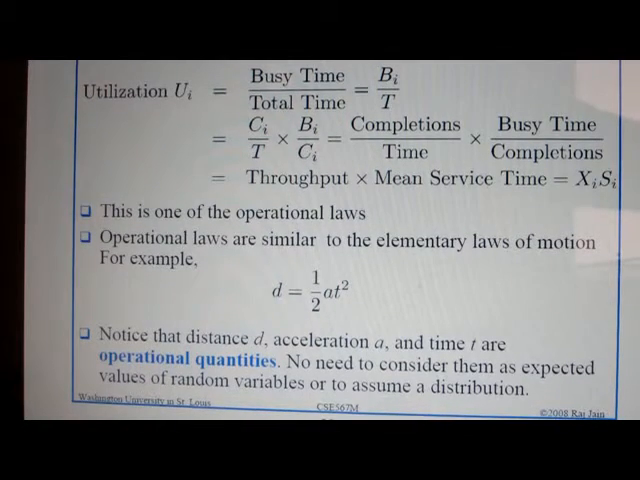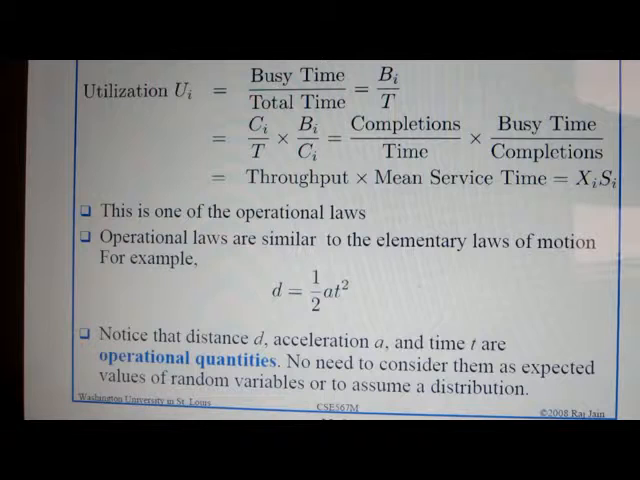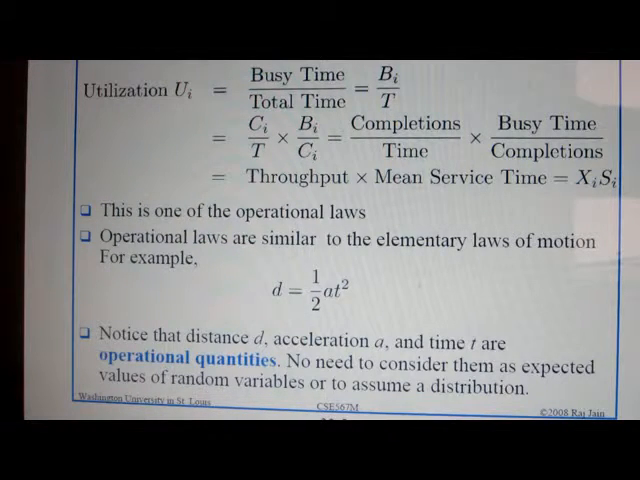So this is one of the operational laws, and operational laws are similar to the elementary laws of motion. For example, this equation comes from Newton's law: d equals 1 by 2 into a t squared, where t is time, d is distance, and generally we know a is the acceleration.